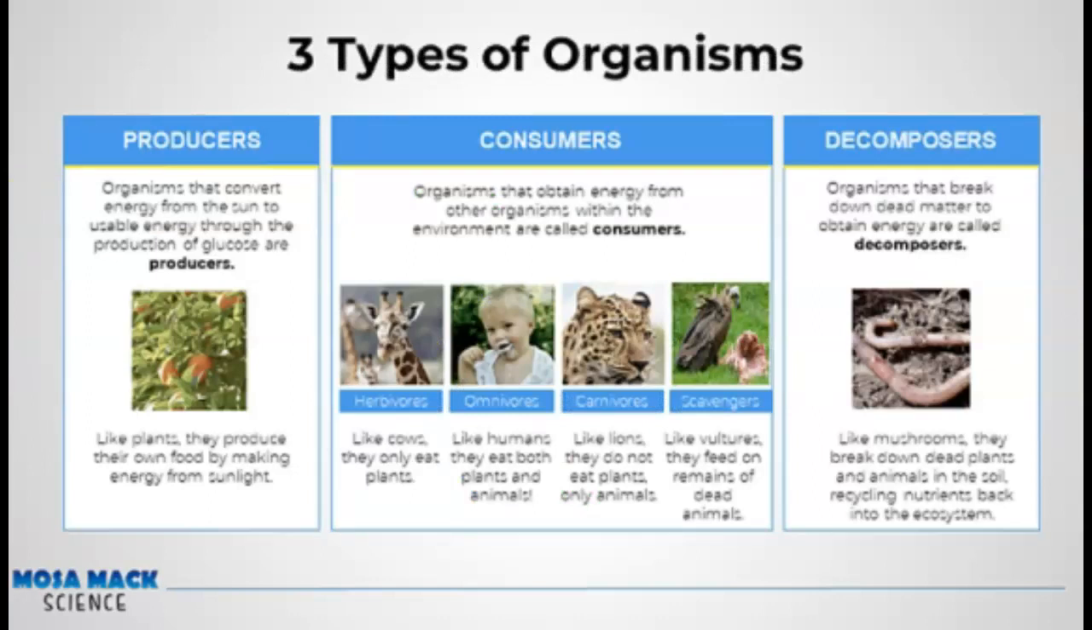Again, producers have the ability to produce their own food using the process of photosynthesis, where they take in the sun's energy, oxygen, and water, and they produce that glucose sugar. Consumers obtain energy from eating other organisms. The other organisms that can be eaten can be either plants or animal, and decomposers break down dead matter in order to recycle the nutrients back into the soil to sustain plant growth.